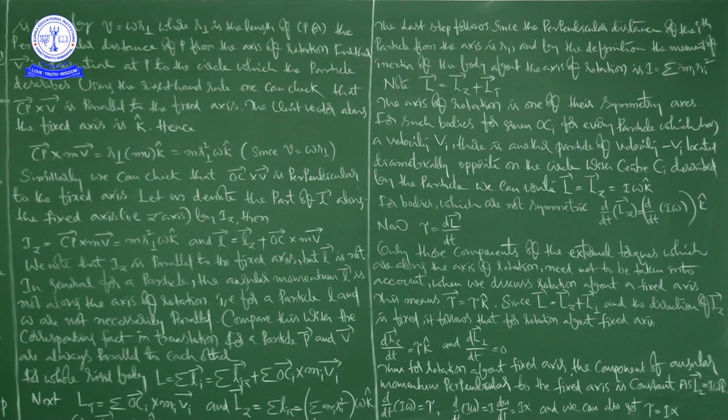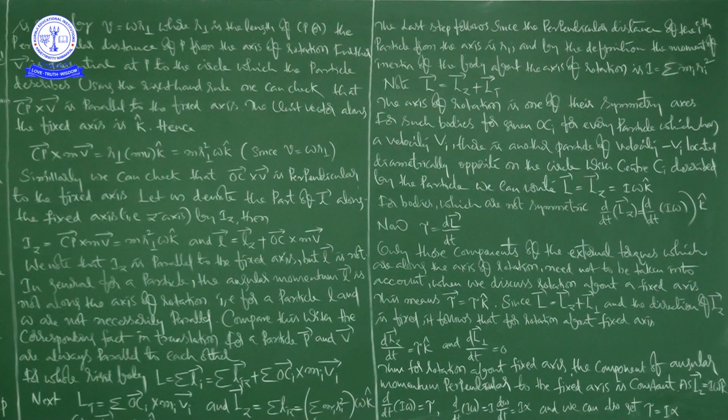Now, for calculating the total angular momentum of the whole rigid body, we have to add up the contributions of each particle of the body.